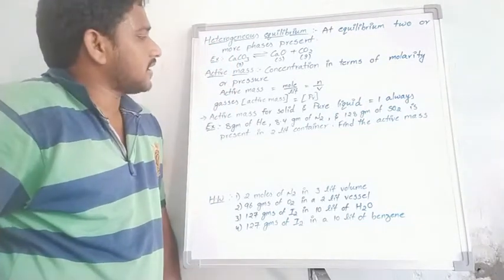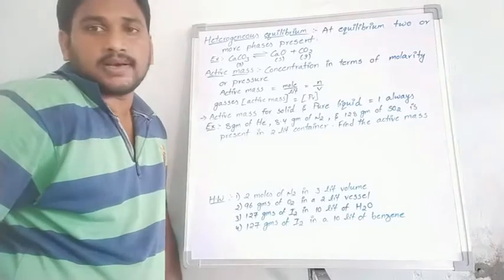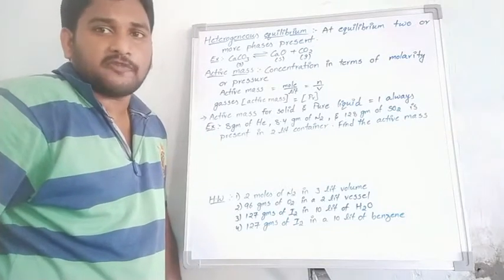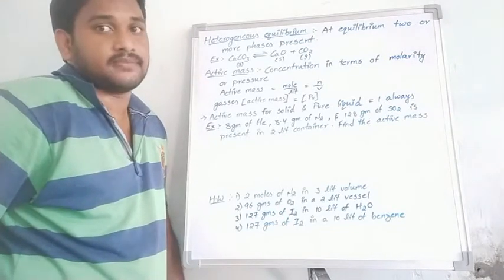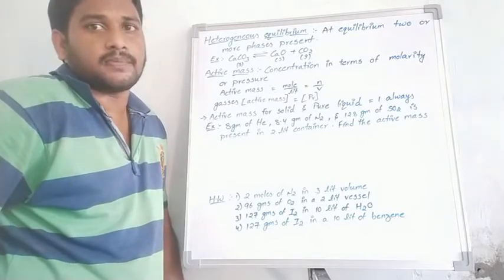Okay, next is the most important topic, active mass. Students, active mass is one type of concentration term, in terms of molarity or pressure.